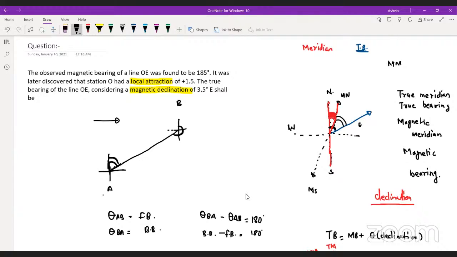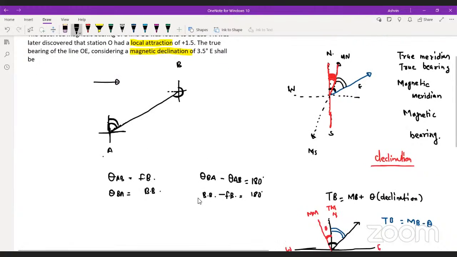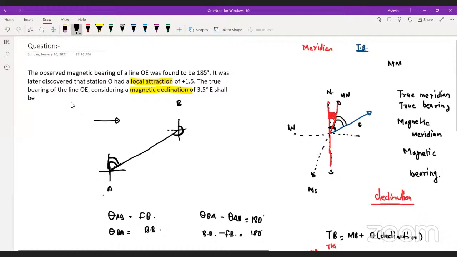Did you get it? Come on, tell me. So if you have got it, Vikas, what we can do now is solve this question.